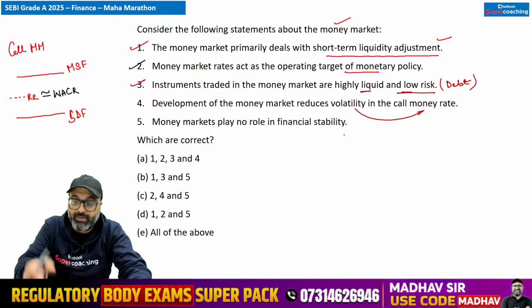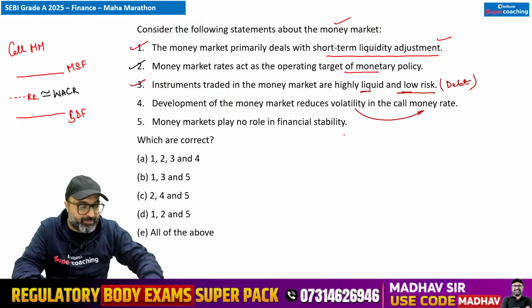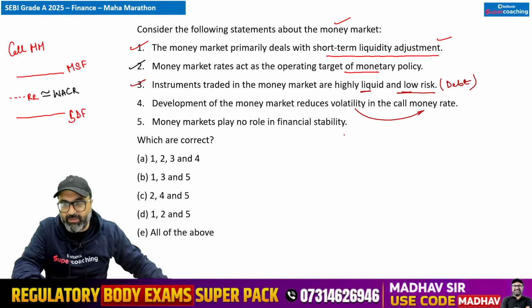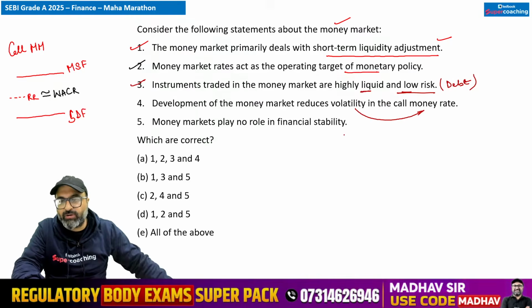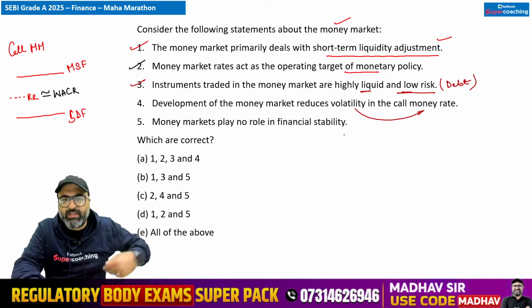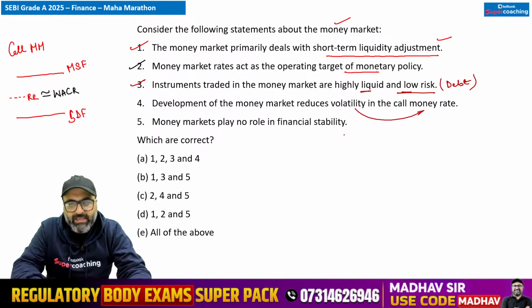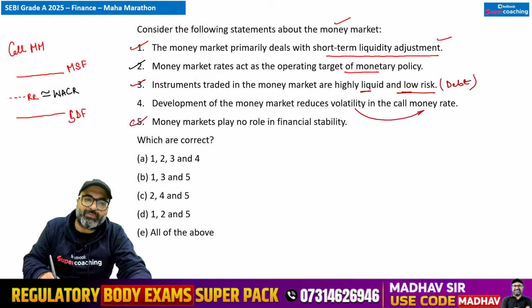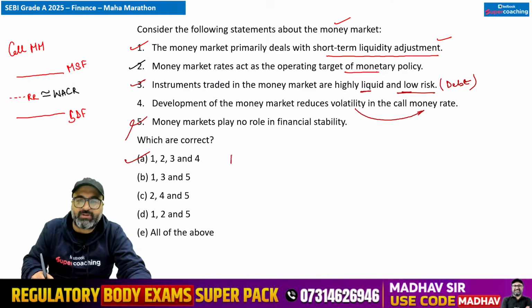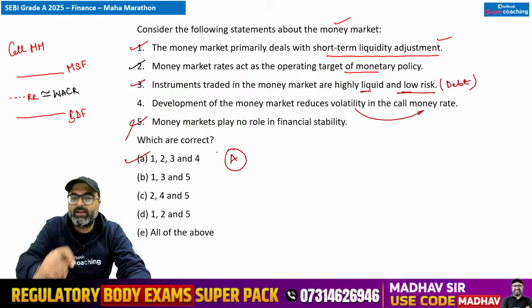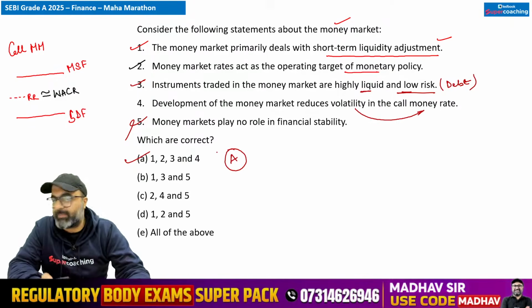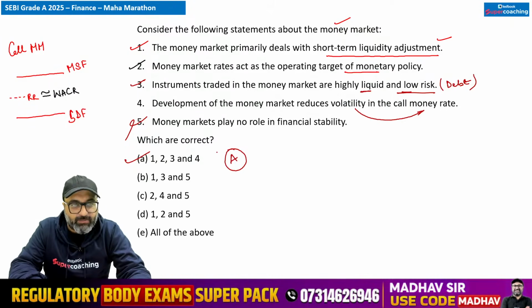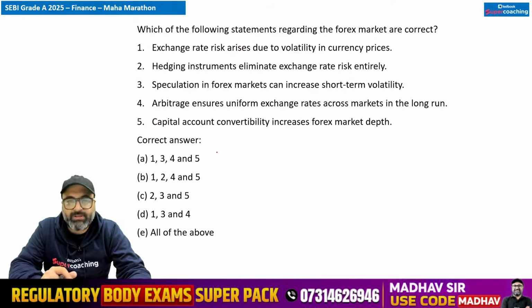अगर आपकी money market is pretty well developed, then in that particular case, your volatility in the call money rate will decrease. That is correct. Money market plays no role in financial stability. This is wrong. It plays a really very important role in financial stability. So keeping that in mind, all the statements are correct except one, that is the fifth statement. ठीक है जी, clear हो गया point. Let's go up with the next question.